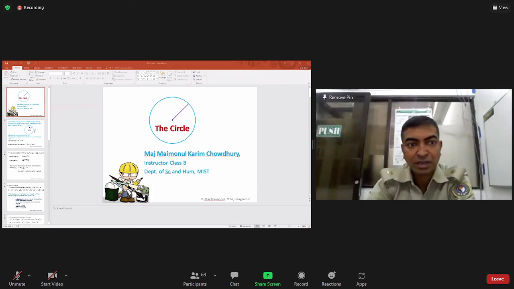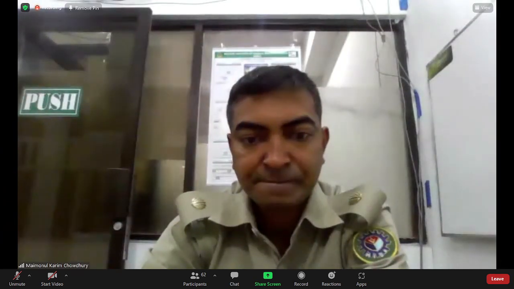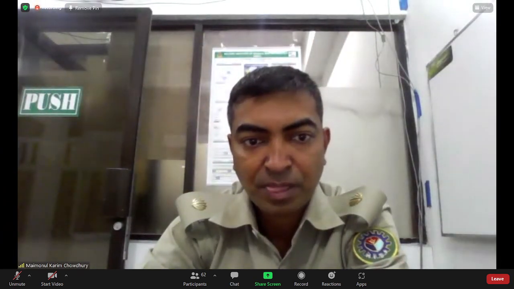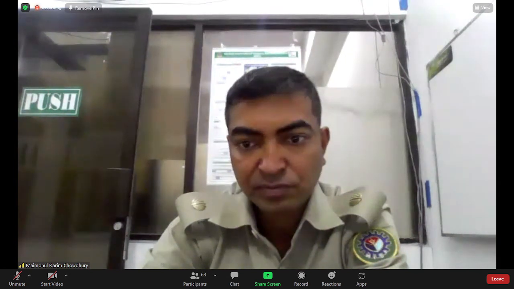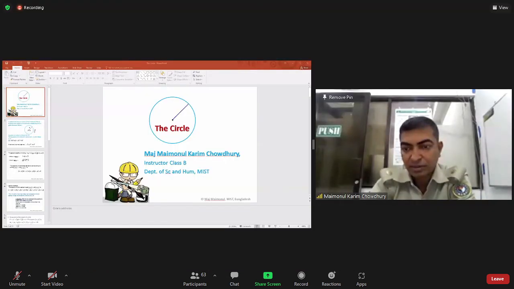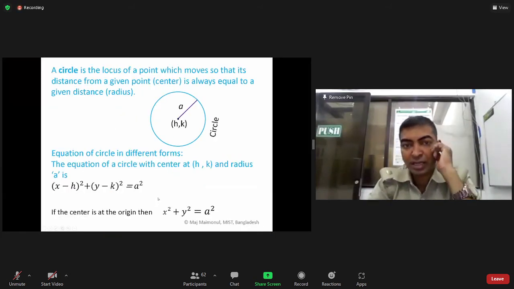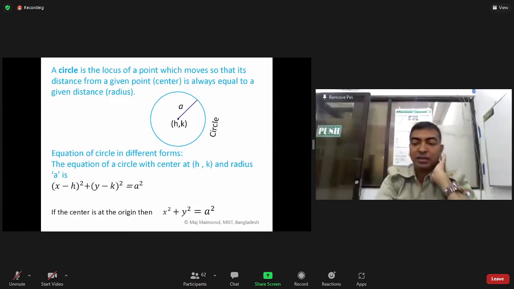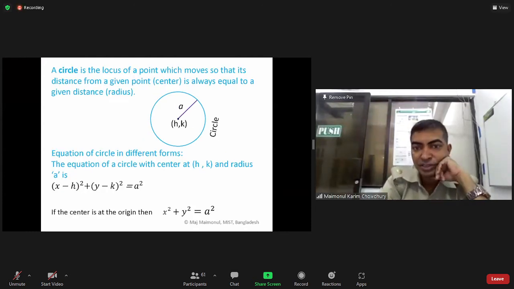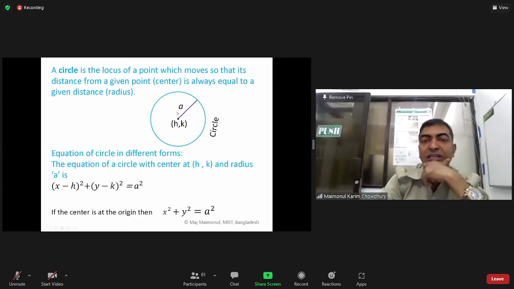Okay, just coming to the earlier slide. So what is the circle? You see there's a circle, and the coordinates of the center are (h, k). The radius is a, so you know the equation of the circle: (x minus h) whole square plus (y minus k) whole square equal to a square.